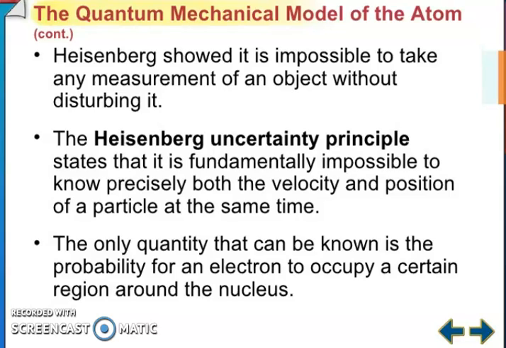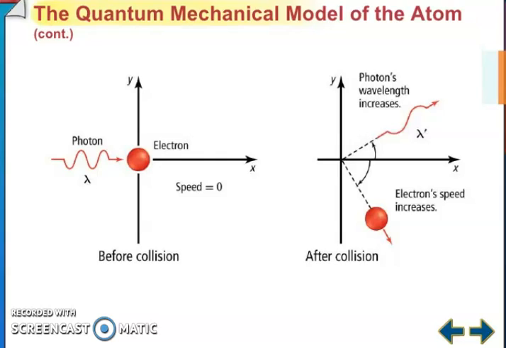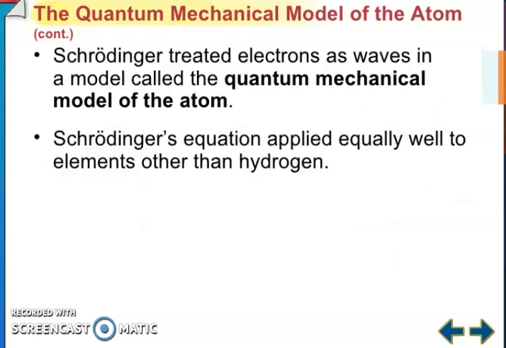Heisenberg showed it is impossible to take any measurement of an object without disturbing it. The Heisenberg uncertainty principle states that it is fundamentally impossible to know precisely both the velocity and the position of a particle at the same time. The only quantity that can be known is the probability for an electron to occupy a certain region around the nucleus. So, the quantum mechanical model of an atom, you can see before collisions and after collisions.